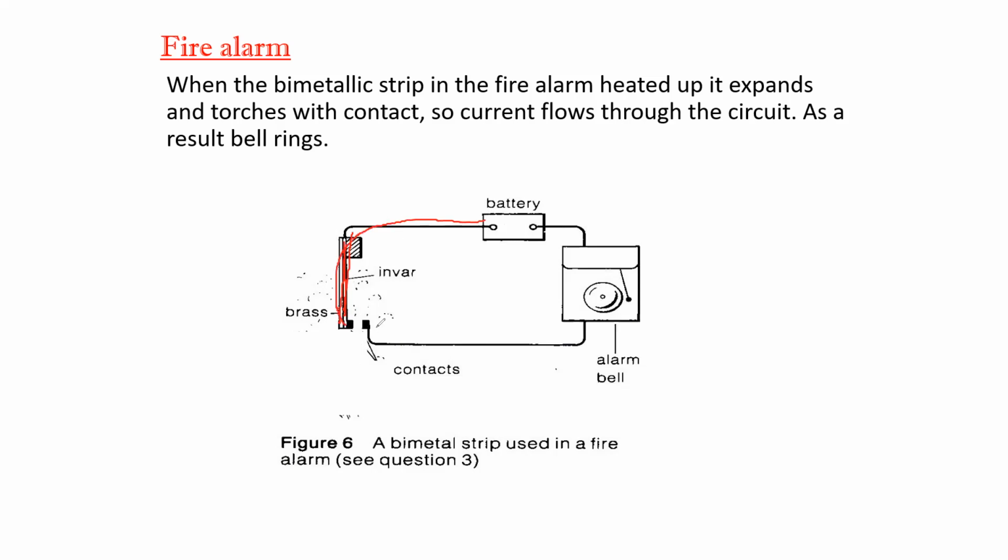As the electricity circuit is not complete, the alarm will be off. So in case of fire, it will work, and if there is no fire, at normal temperature, it will return to the starting position and the bell will be off.